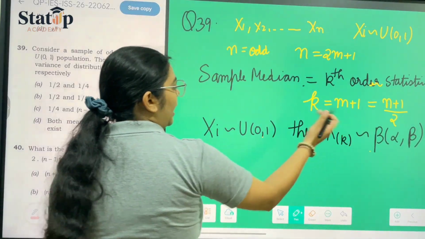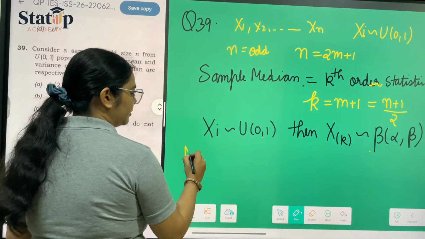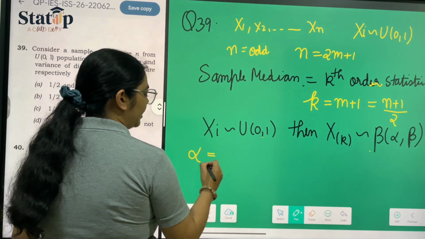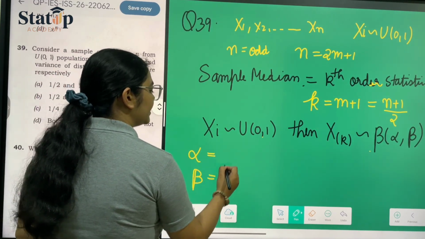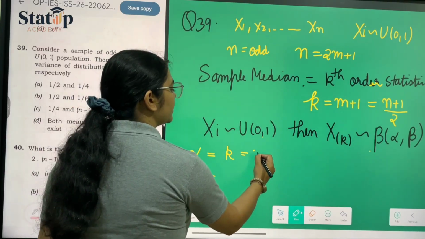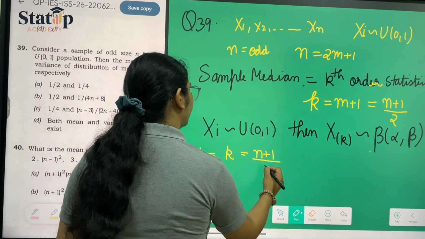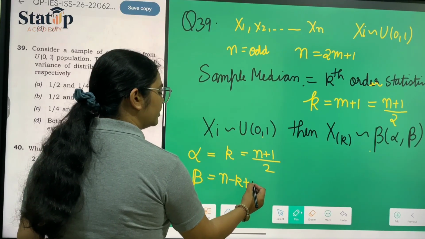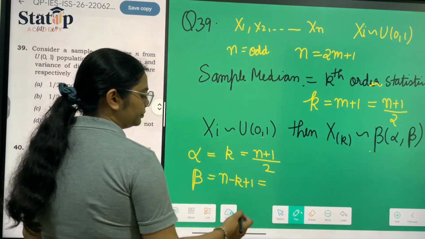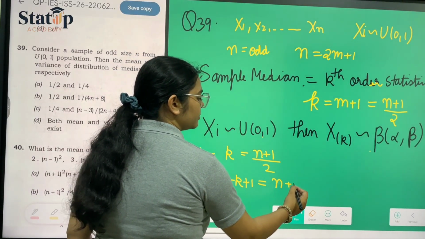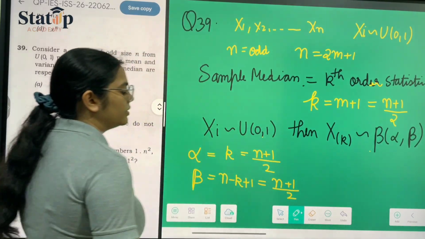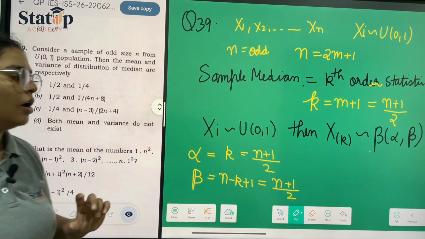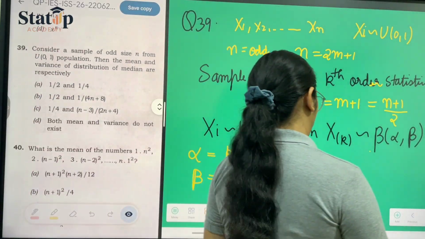Now for calculating the mean, first of all we have to calculate the values of alpha and beta. Alpha is equal to k, which is n plus 1 upon 2, and beta is equal to n minus k plus 1, which is equal to n plus 1 upon 2. These are the values of alpha and beta for the kth order statistic following uniform distribution.